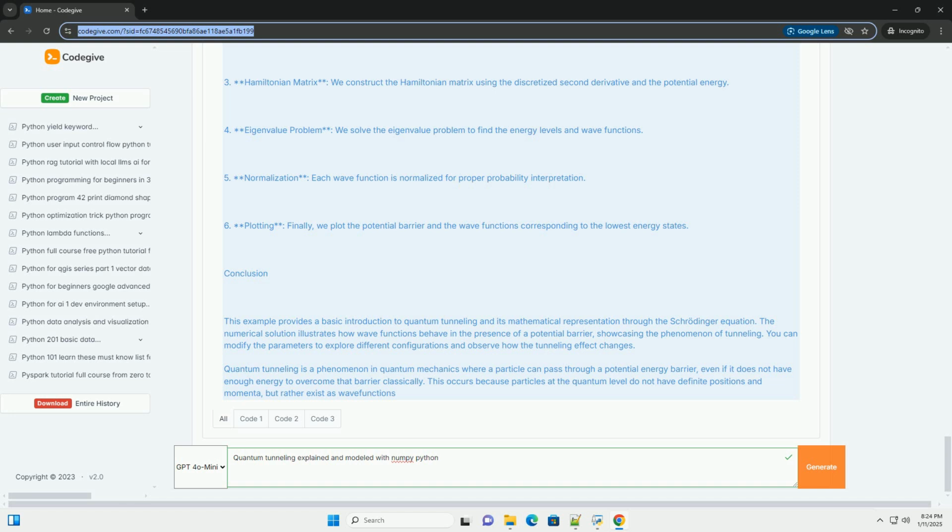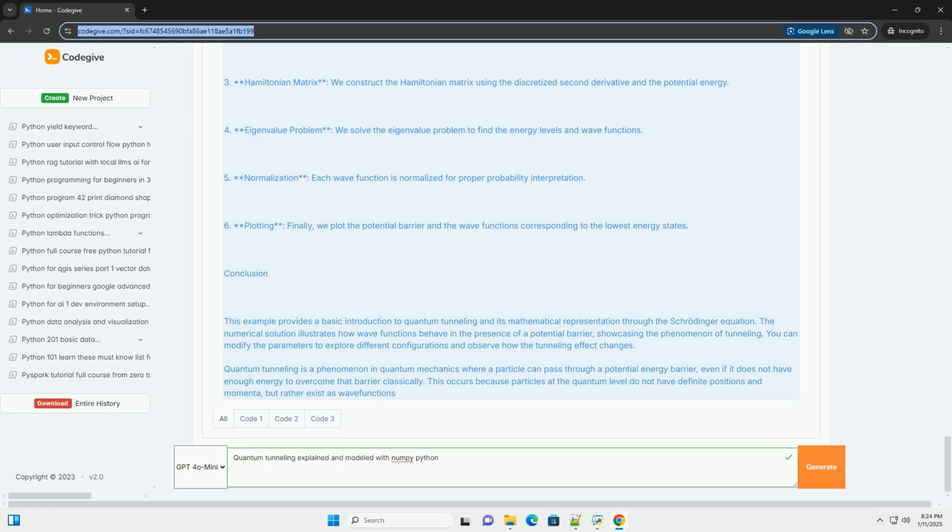Explanation of the code. 1. Constants. We define constants such as Planck's constant, mass of the particle, height and width of the potential barrier, and the range of x. 2. Potential barrier. We create a potential barrier that is zero everywhere except within the defined width. 3. Hamiltonian matrix. We construct the Hamiltonian matrix using the discretized second derivative and the potential energy. 4.